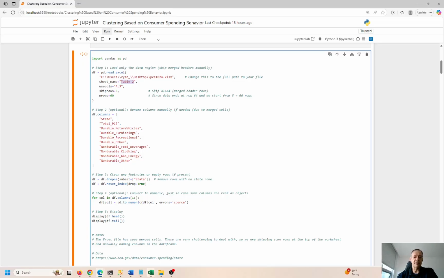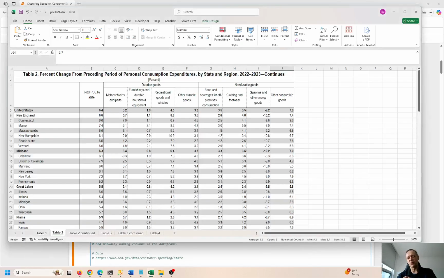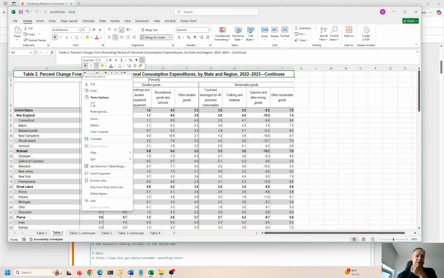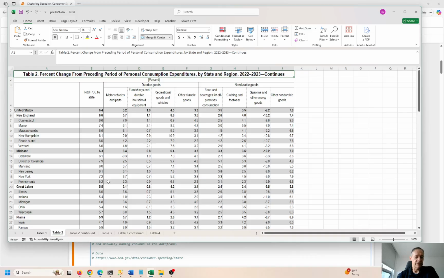I'll show you this data. It comes kind of funky, so I have to set up a couple of little guidelines or rules. I have to put these guardrails in place so Python knows what to do to extract the data correctly. This is what the file looks like. We have a title over here in cell A1, and you can tell that they've merged these cells. Working with merged cells in Excel is the bane of existence for any Excel person or any Python person, but people do it anyways, right?